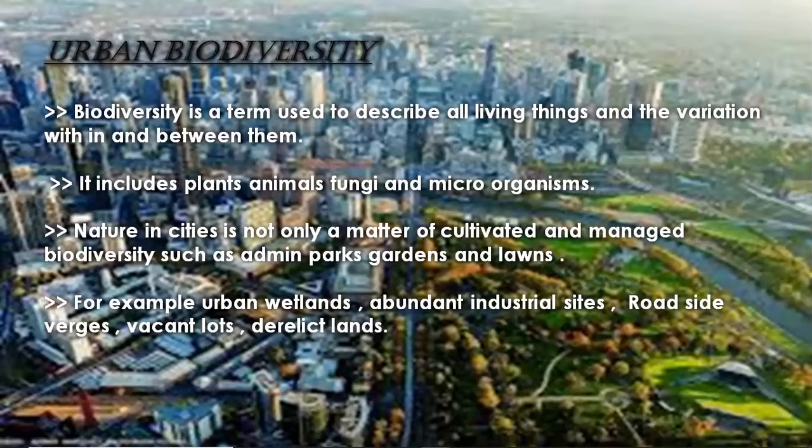Now we have to know what is urban biodiversity. Biodiversity is a term used to describe all the living things and the variation in between them. It includes plants, animals, fungi, and microorganisms. Nature in cities is not only a matter of cultivated and managed biodiversity, such as parks, gardens, and lawns. For example, urban wetlands, abandoned industrial sites, roadside verges, vacant lots, and derelict lands.